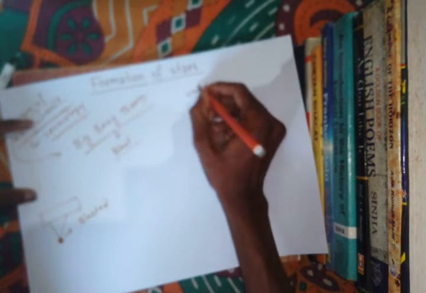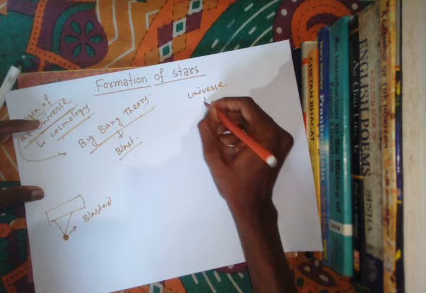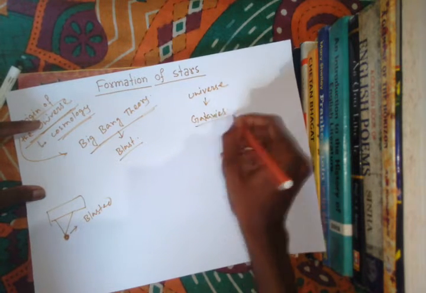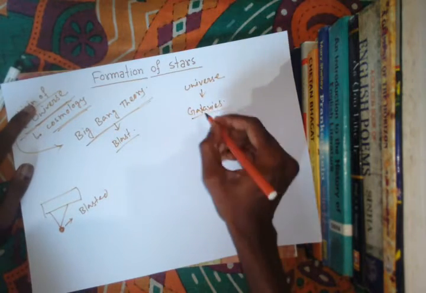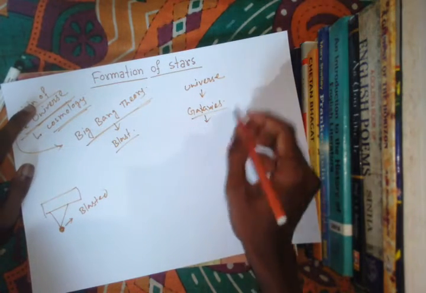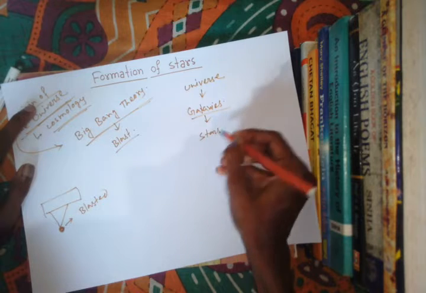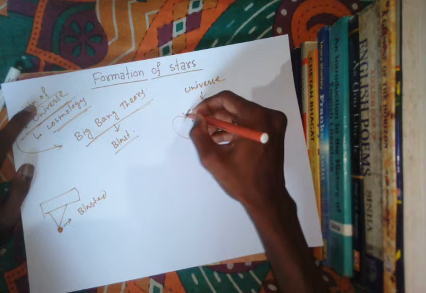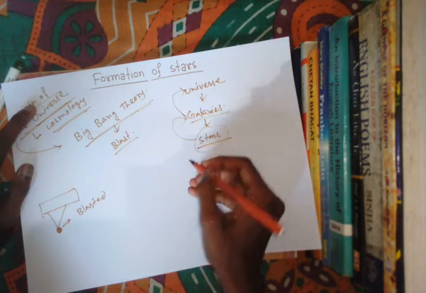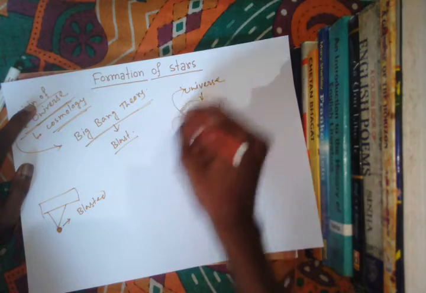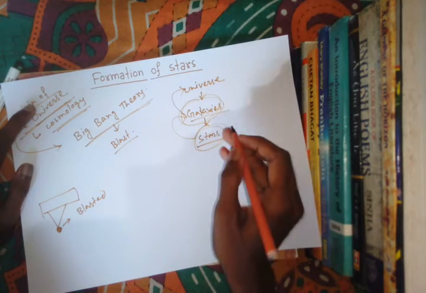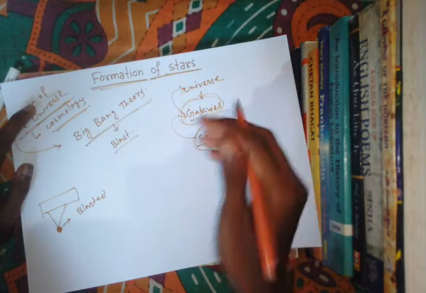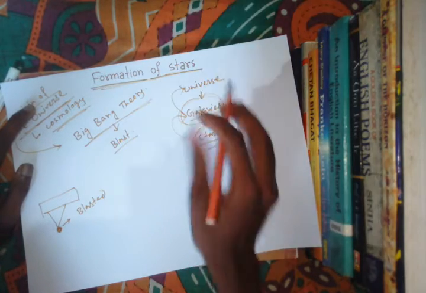And the universe contains galaxies, we also know it very well. Galaxies are made up of a large number of stars. So stars form galaxies, and galaxies formed this universe. In the galaxies there are lots of stars, and today we'll learn about the formation of these stars. How does a star form? Today we'll learn about that.